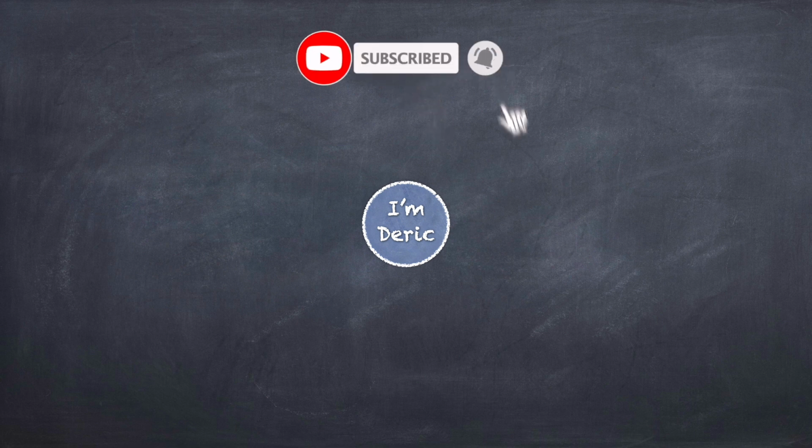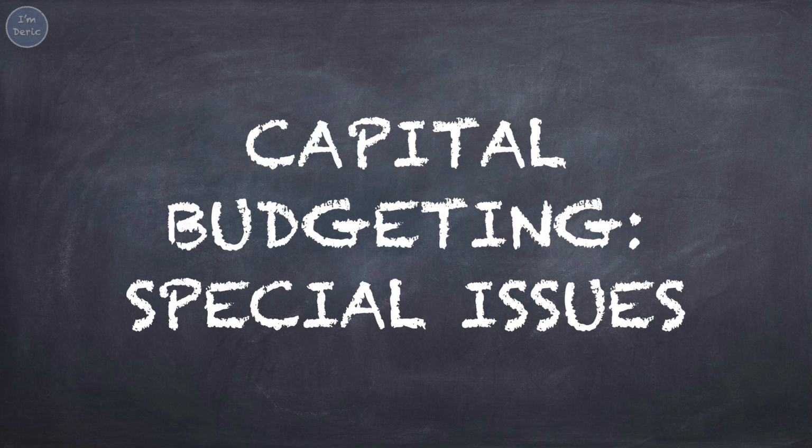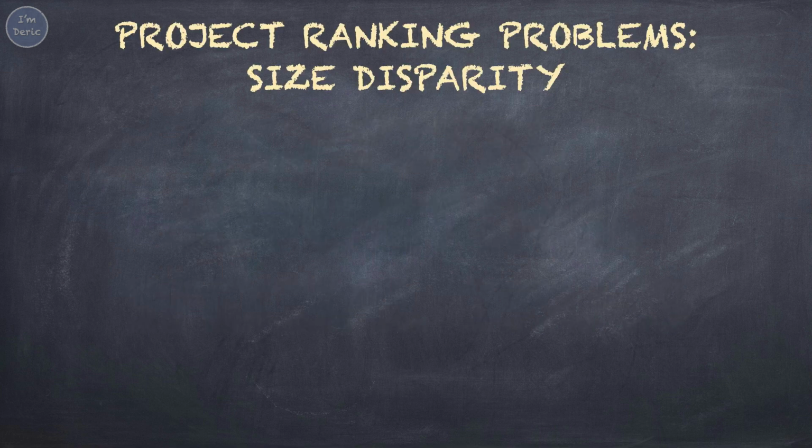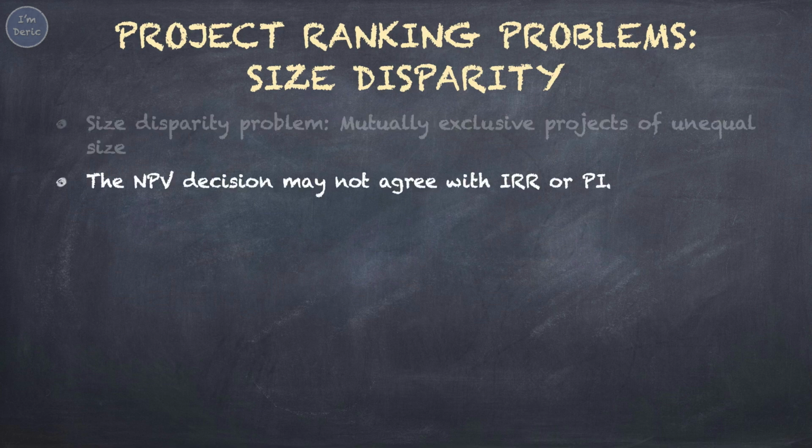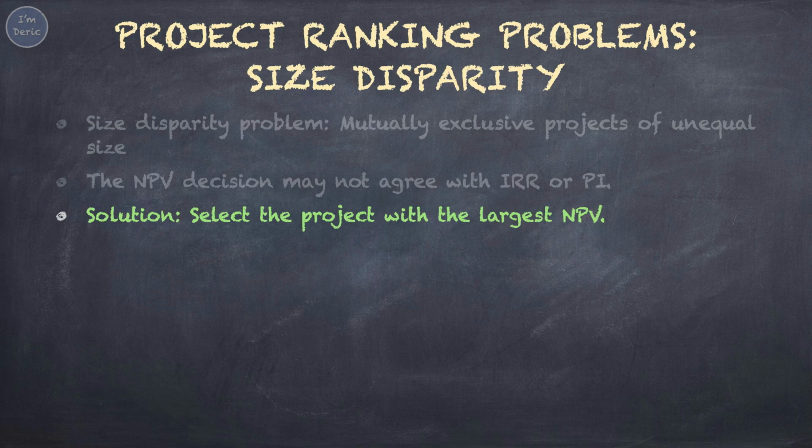Welcome to my channel. In this video, I'm gonna explain to you the special issues of capital budgeting. The first project ranking problem is about size disparity. Size disparity arises when we are dealing with mutually exclusive projects of unequal size. Unequal size implies that the cash flows for two projects are different. This is why the NPV decision may not agree with the IRR or PI. Our proposed solution is to select the project with the highest NPV.